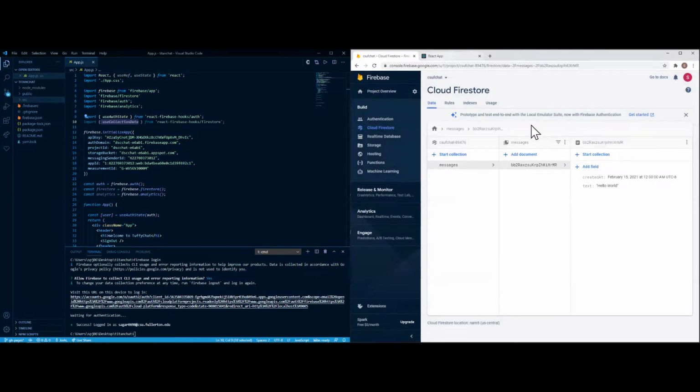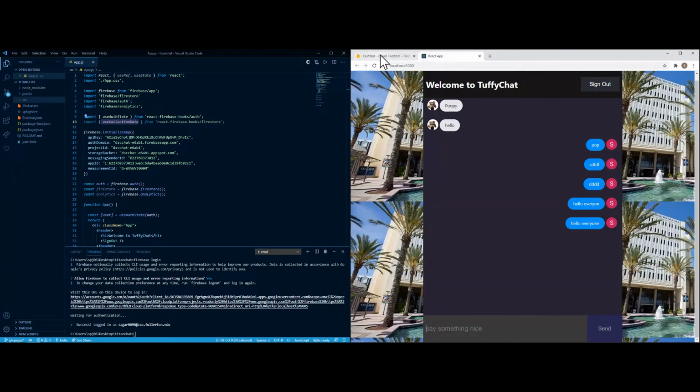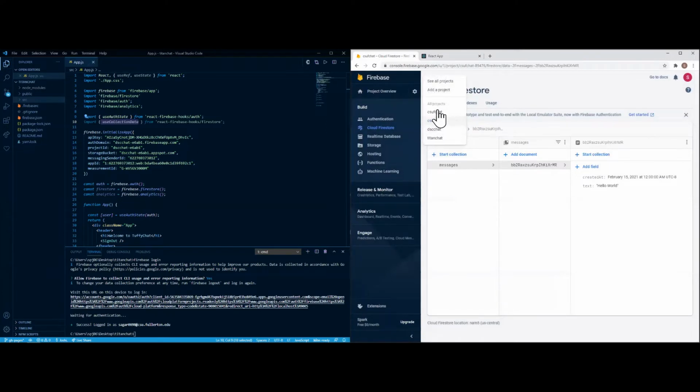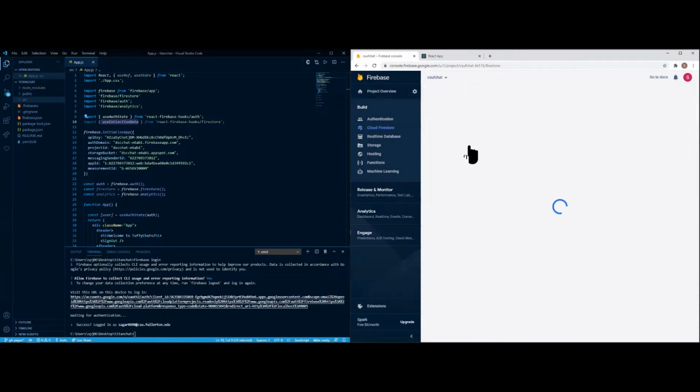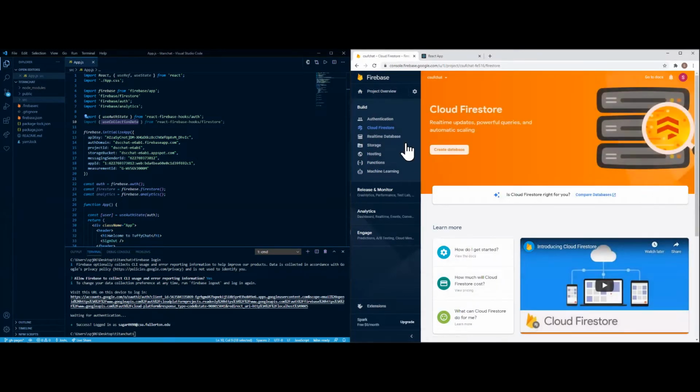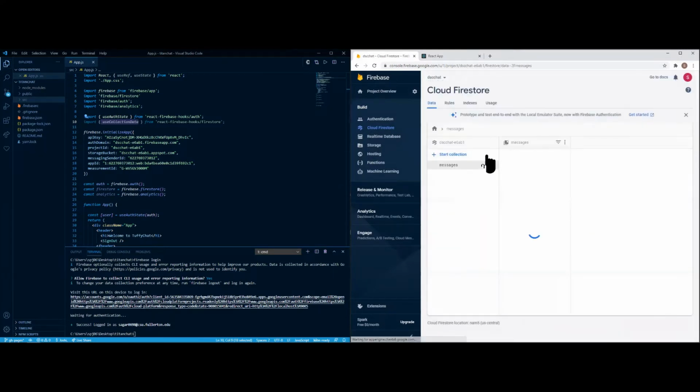It's not going to show because I don't have a link to this account right now, but I can show you from my other project, which I believe I also called CCF chat. Oh, that's funny. Did I use CCF chat or did I actually use DSC chat? That's the one.